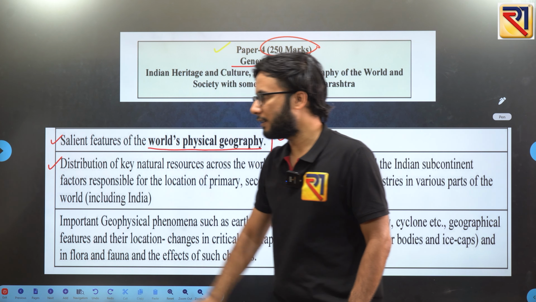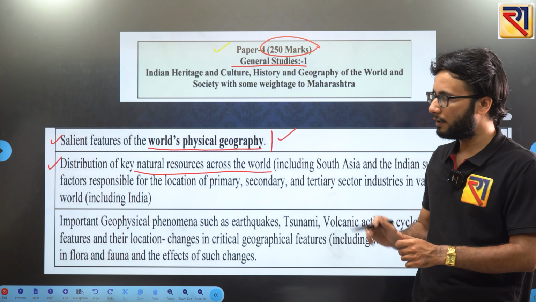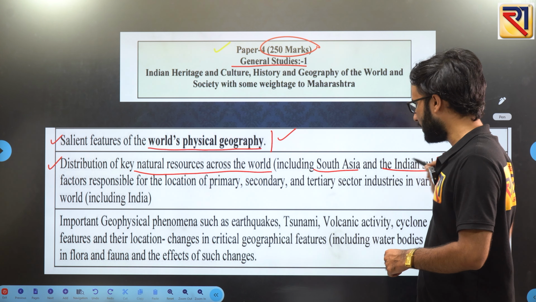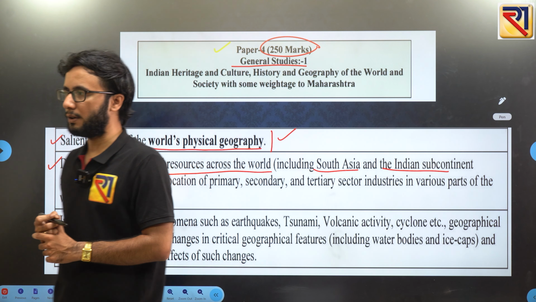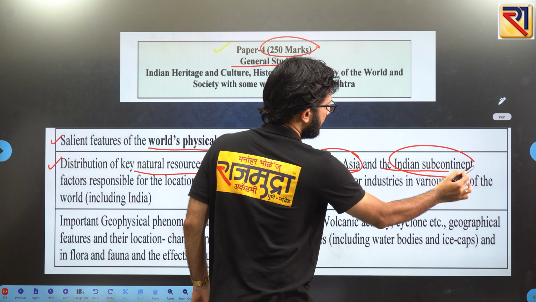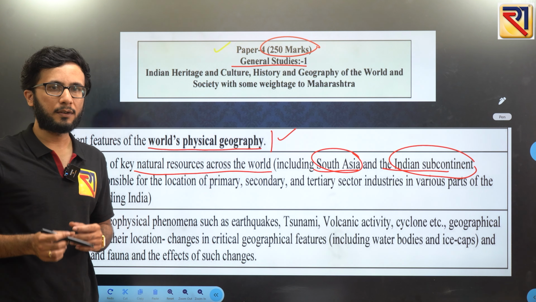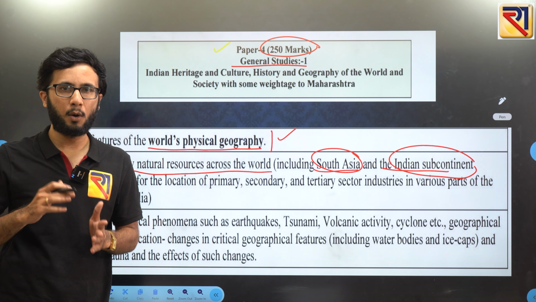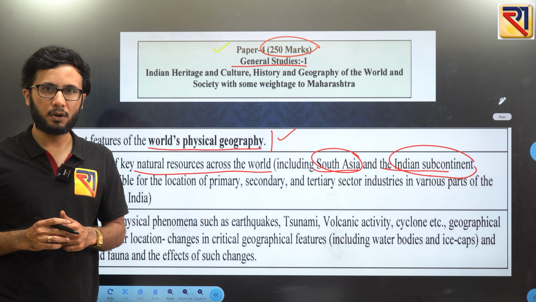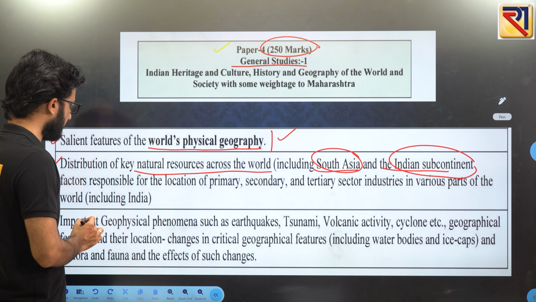Then the second point given is distribution of key natural resources across the world, and in brackets they have written including South Asia and the Indian subcontinent. Specifically they are saying you should focus on South Asia and, within that, on the Indian subcontinent. So key natural resources, like where exactly coal is distributed, how coal is distributed across the world, where you are having different coal reserves or, let's say, diamond reserves. In that way, distribution of key natural resources.